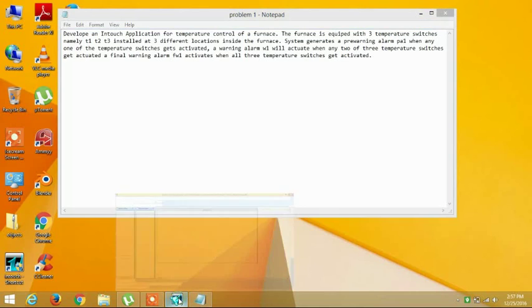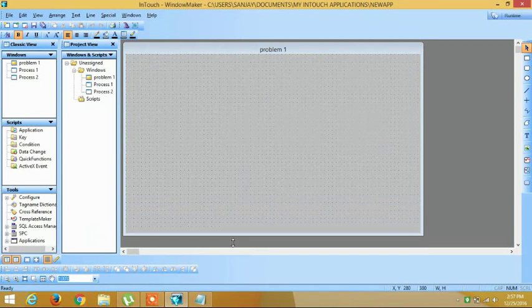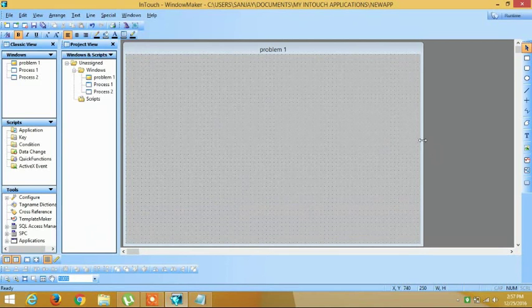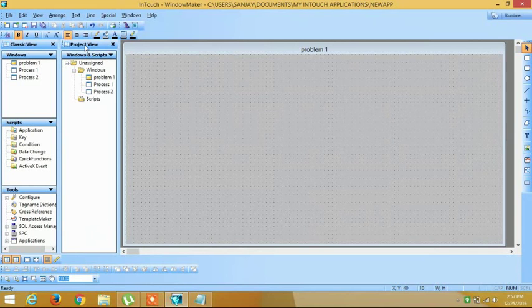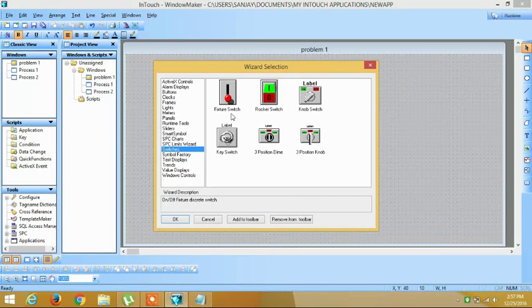So we open the software. This is the place where you have to work on your projects. I would just expand it. This icon shows us the wizard option. You have to click on it to import switches. As you can see, there's an option called switches. Our job is to switch on and off, so any one of them can be used for that. We are going to use this switch. You can use any other also.